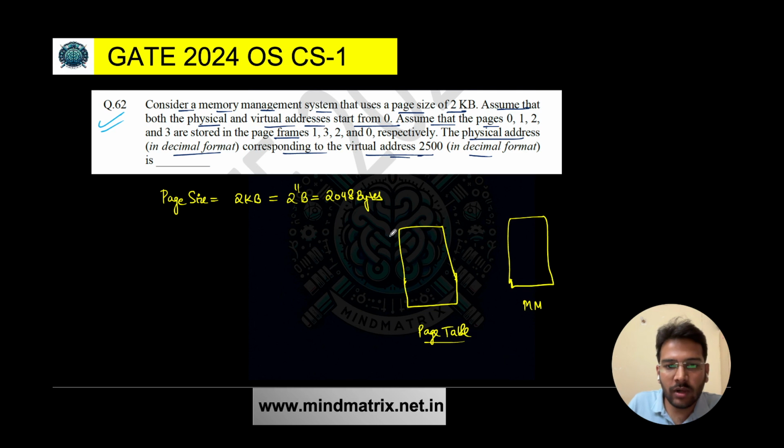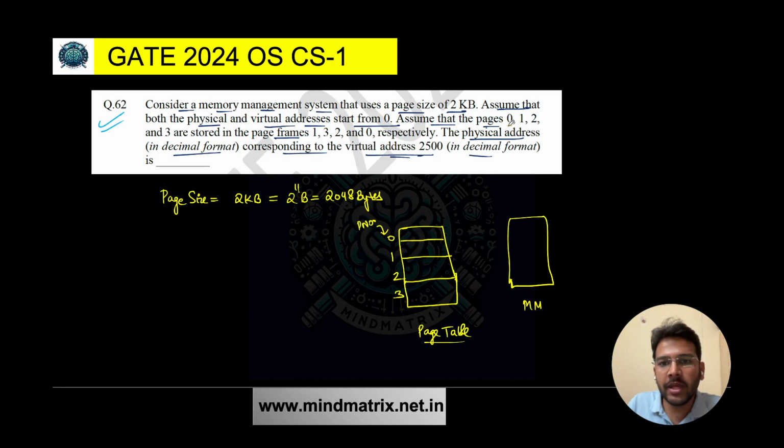So we have page number 0, page number 1, page number 2 and page number 3. In it we have the frame number; we also have extra bits, but the question is talking about just the frame number.